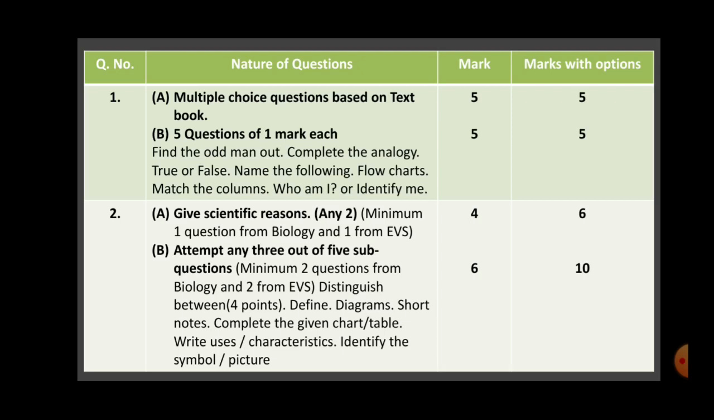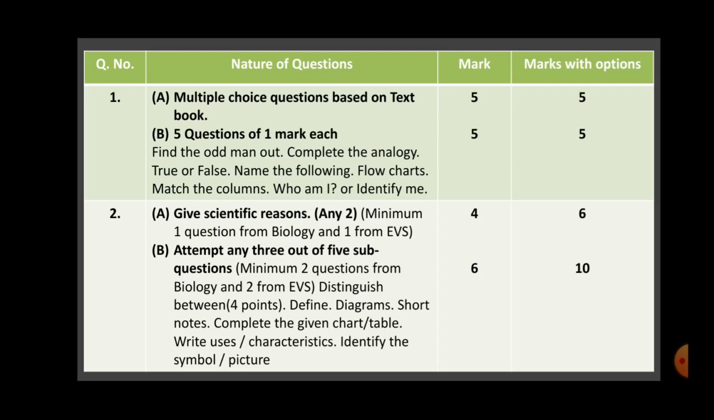Diagrams can be asked. Now when the diagrams are asked for 2 marks, 1 mark is for a scientifically correct diagram and 1 mark is for labeling. That means you have to label 2 important parts. Next, short notes can be asked, again where 4 to 5 points should be written.